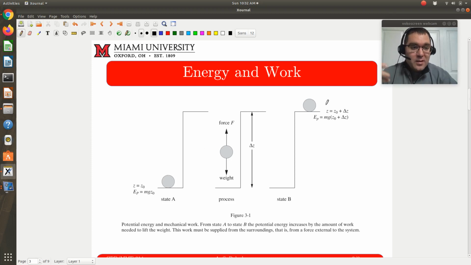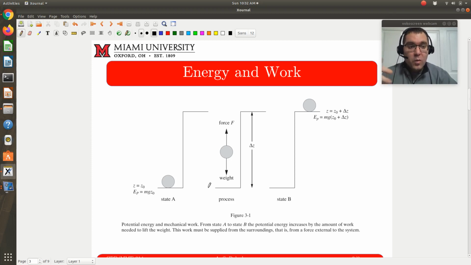If I have a ball at the top of that step, same thing. Its potential energy is dictated solely by its coordinates. If I wanted to calculate the difference in energy between state B and state A, I can just take the difference in those two potential energies.